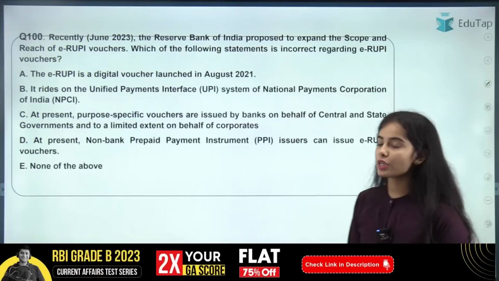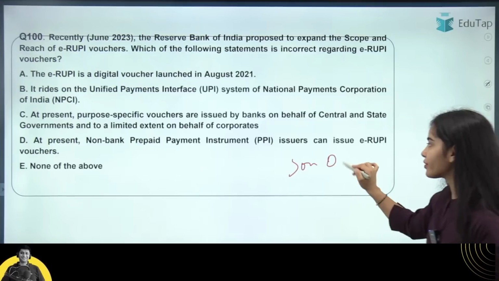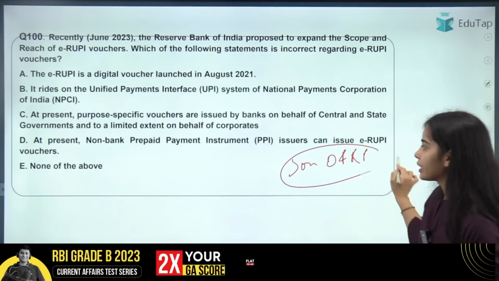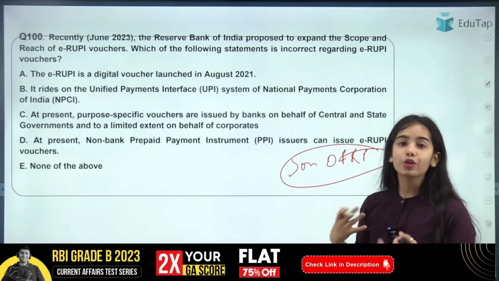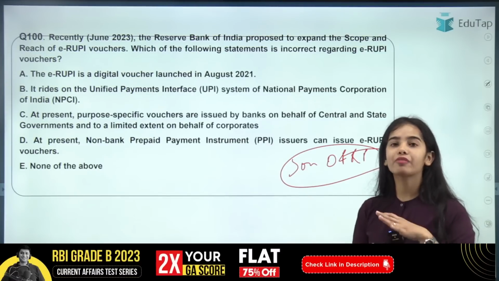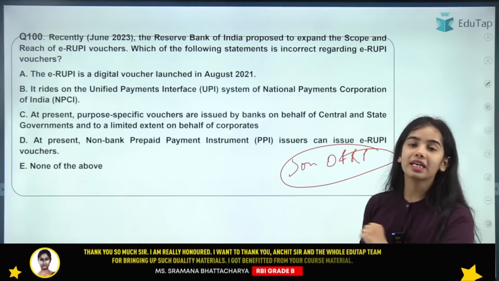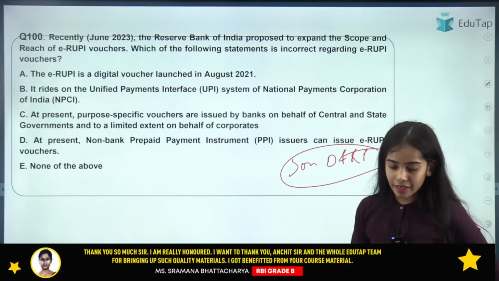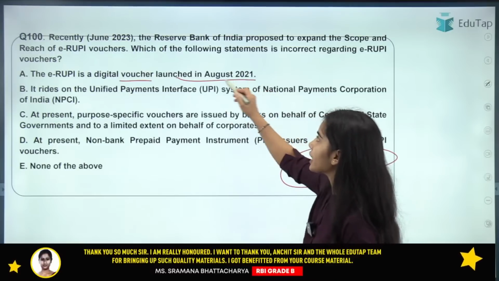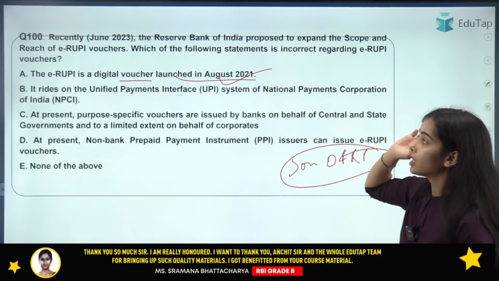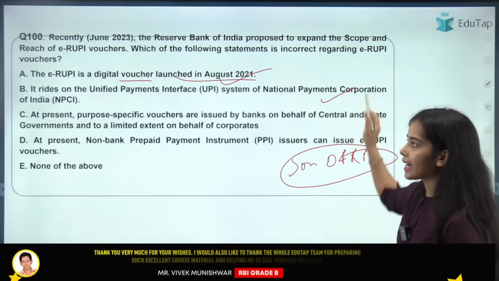Now coming to the last question, that is regarding the e-rupee. So in the statement on developmental and regulatory policies that was released in June 2023. So in this, the e-rupee, the proposal has been made that we need to enhance the reach, enhance the scope of the e-rupee. You have to tell that which of the following statement is correct in regards to the e-rupee. So the e-rupee is a digital voucher that is launched in August 2021. So this is correct. It rides on the UPI system of the NPCI, that is correct.